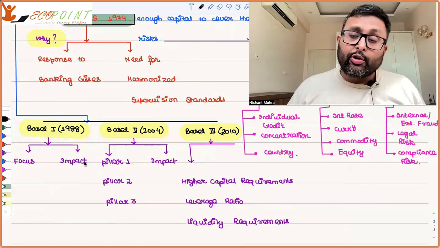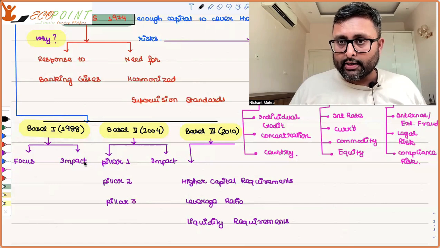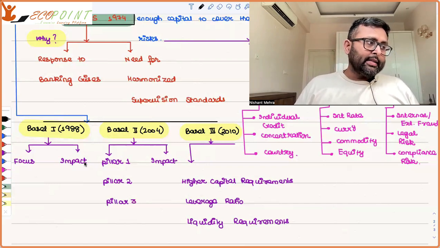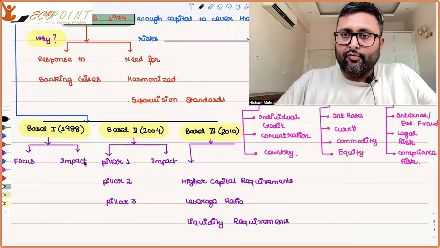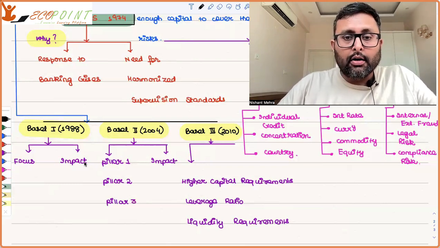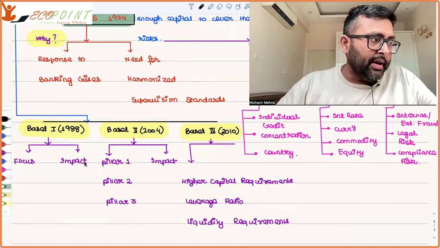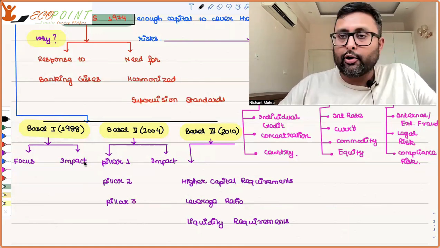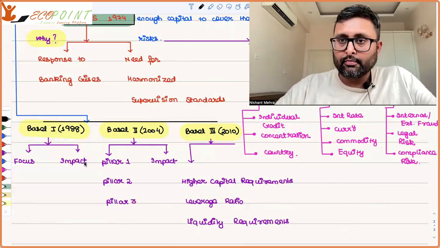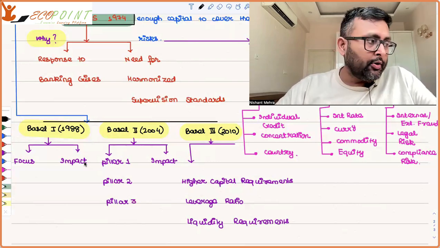Then you have the Basel III Accord. This came after the financial crisis of 2008. This came in 2010. It said that banks should have more capital and in fact cleaner capital. And there were certain ideas there. The main components were the higher capital requirements. So banks should have more and better quality capital. From whom are you taking capital? That is also important, right?